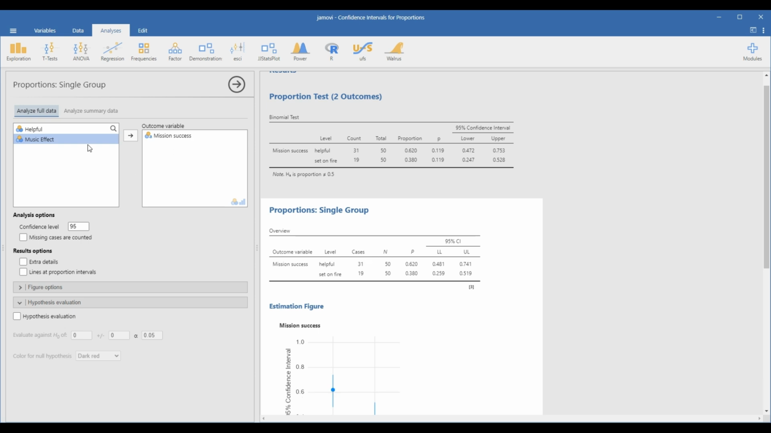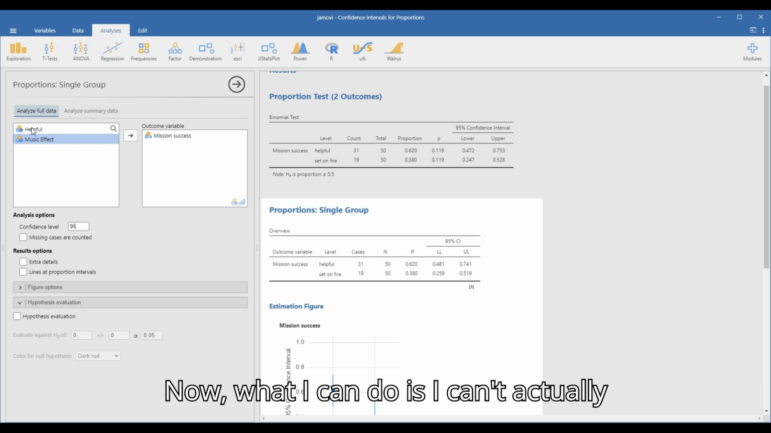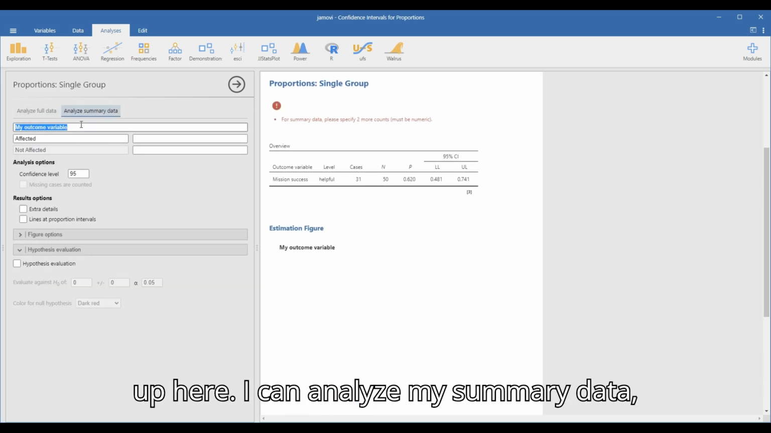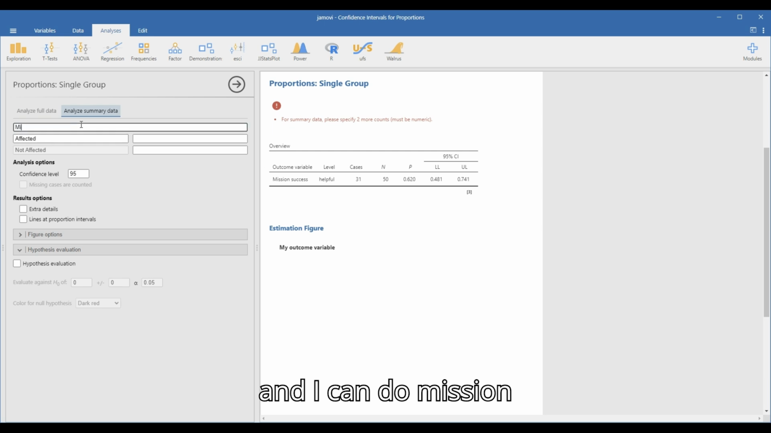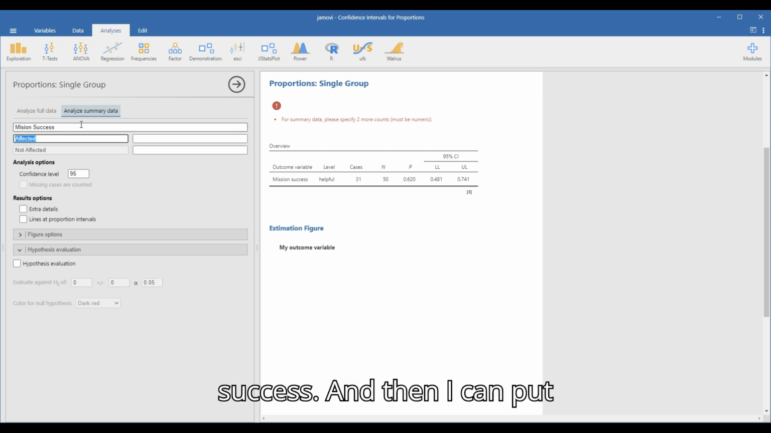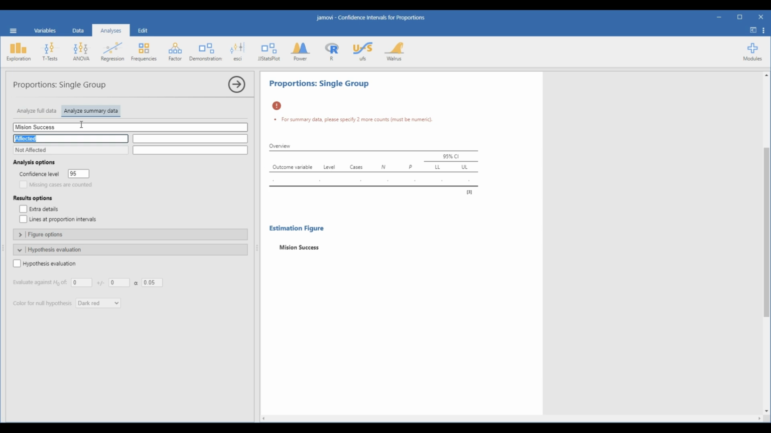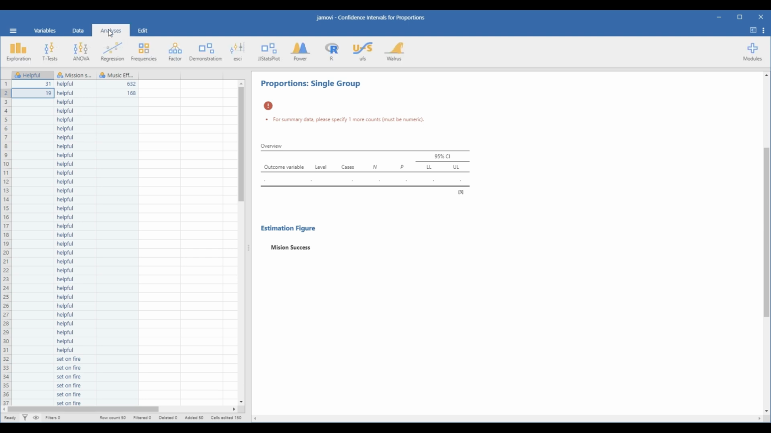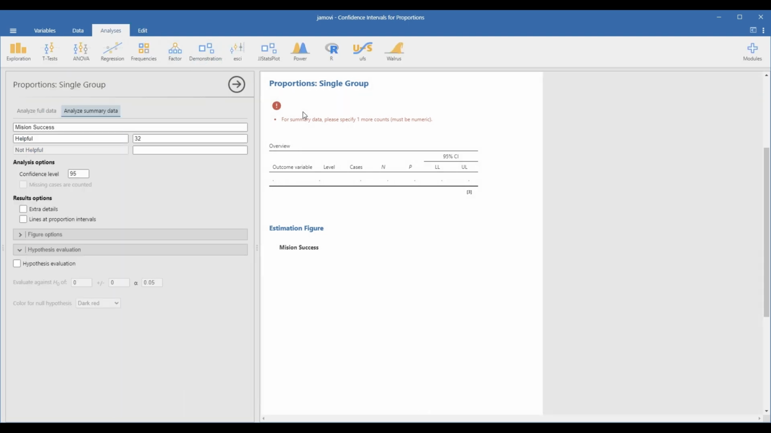But I want you to notice that these are not the same. Now, what I can do is, I can't actually use helpful here, but there is this one up here. I can analyze my summary data, and I can do mission success, and then I can put helpful, and that helpful, there were 32 that were helpful, and let's see, was it 32 that were helpful? 31 and 19.